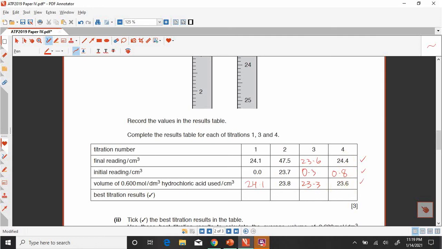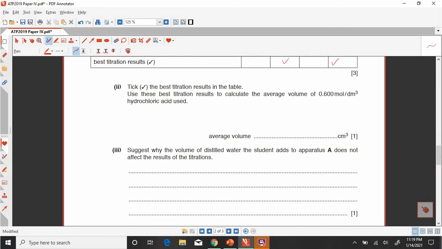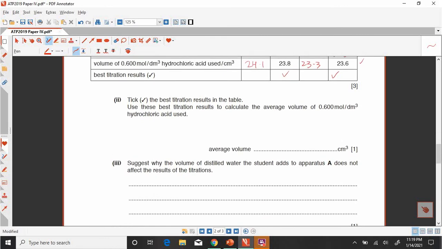Now how to select the best titration? For the best titration we have to find results within 0.2 difference. So 2 and 4 will be the best titrations. Now the average volume. How do we calculate the average volume? As you know that these are the best titrations, so the average volume will be 23.7.